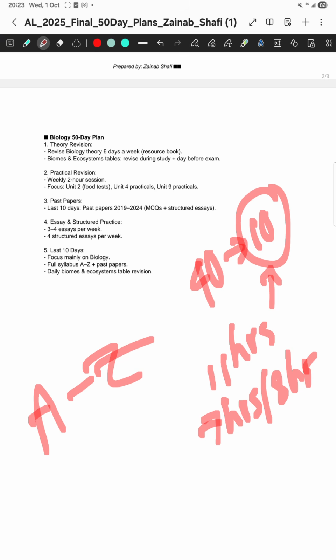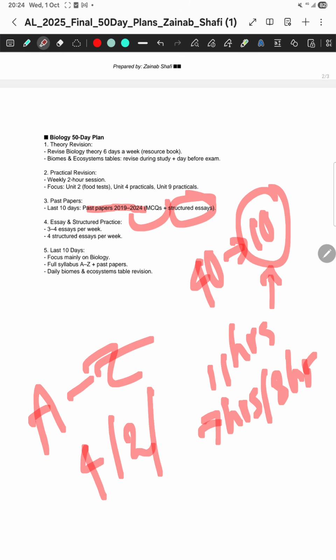Also in the last 10 days go through the past papers 2019 to 2024, especially the MCQs and the structured essays. If you have written reviews for MCQs, it's better to go through that as well. And the practicals in biology are important, especially unit 4, unit 2 and unit 9 practicals. Refer to your biology practical handbook, and if you have no understanding of those practicals, there are many demonstration videos on YouTube. You can go through that as well.